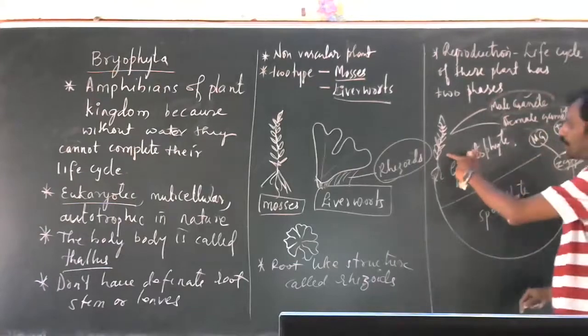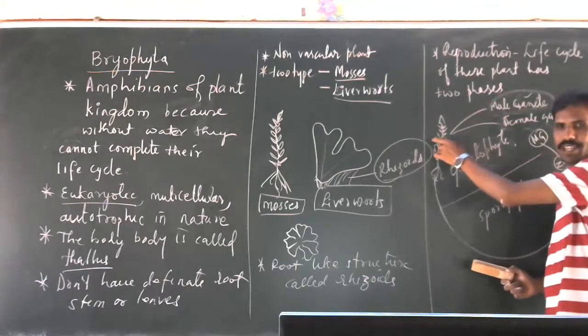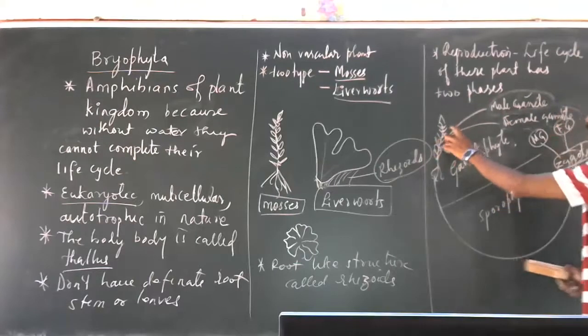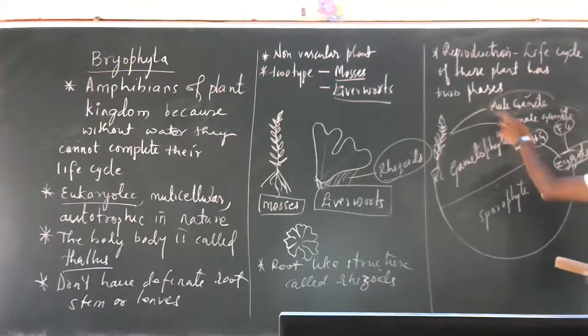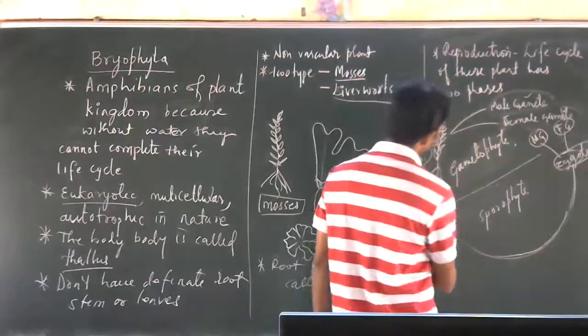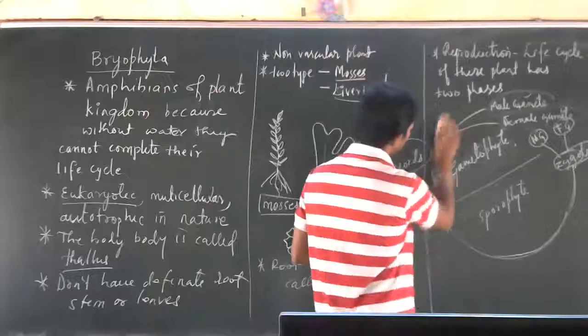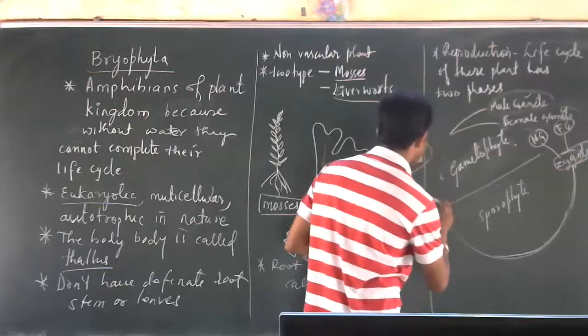See, this is the gametophyte. It has special structures called antheridia and archegonia, which produce male and female gametes. These fuse together to form a zygote. The zygote will grow into a new sporophyte. So, better to draw this in the middle.